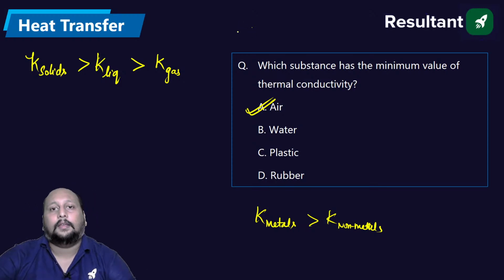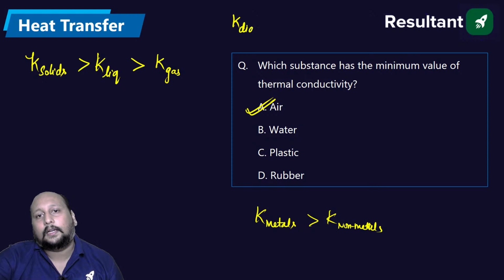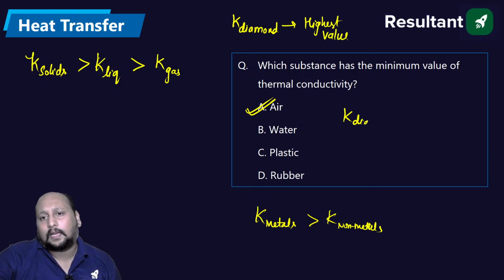We have the thermal conductivity of diamond being the highest value. इसका सबसे highest K value होता है. Okay, approximately, I'm not sure about this, but you have to remember 2100 watt per meter Kelvin.